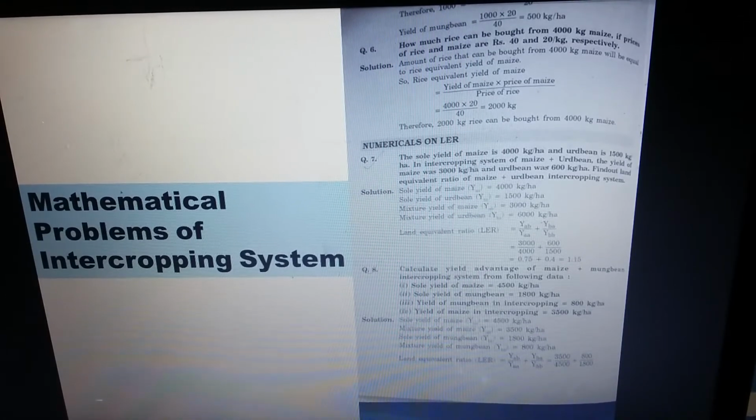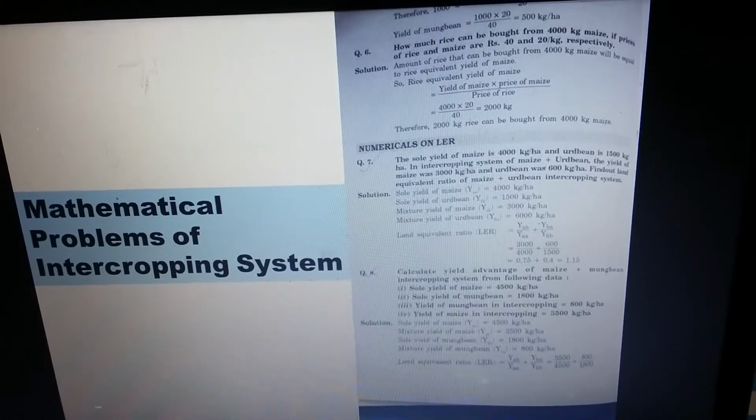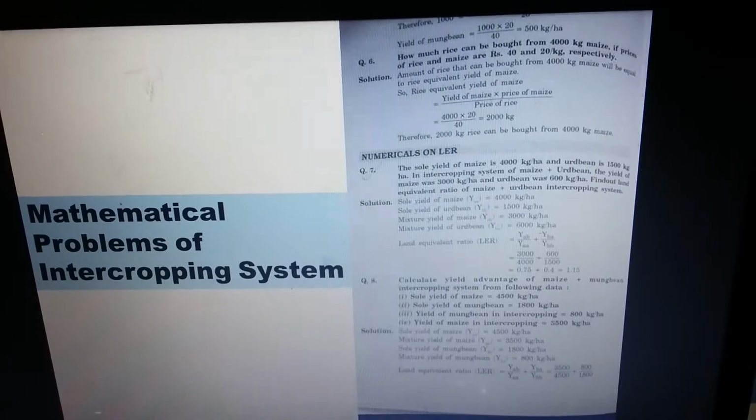So put all the values: 3500 divided by 4500 plus the mixture yield of mung bean, 800, divided by the sole yield of mung bean, 1800. So we will get the LER value of 1.221.